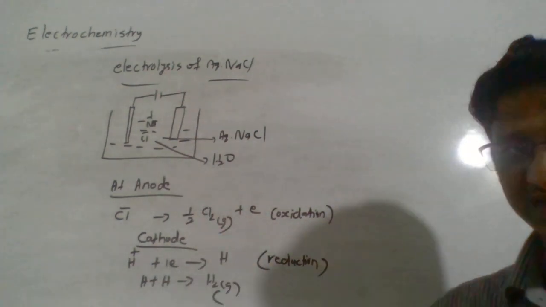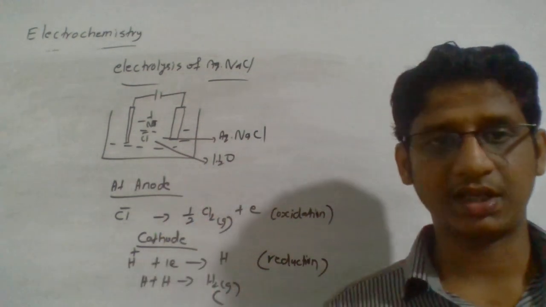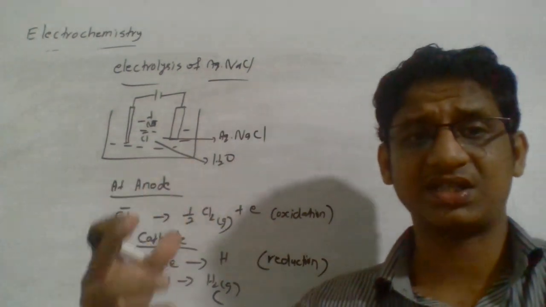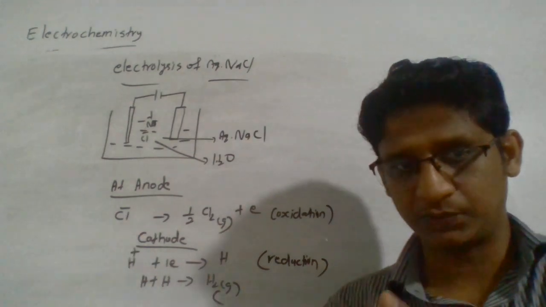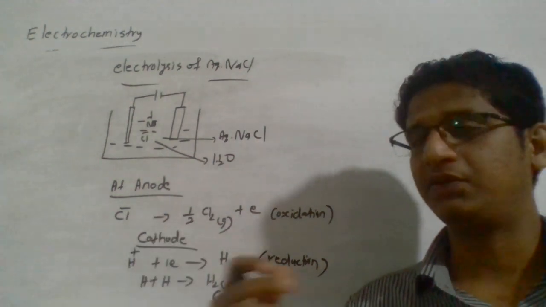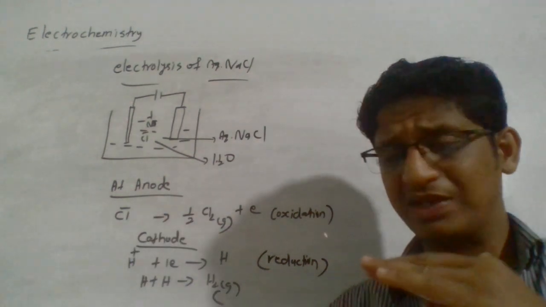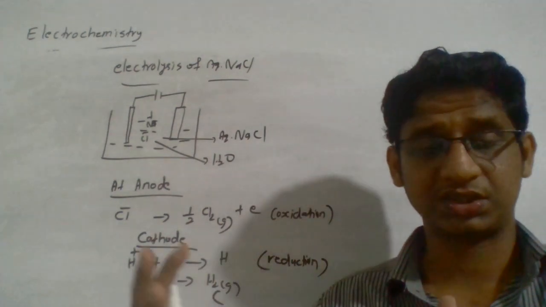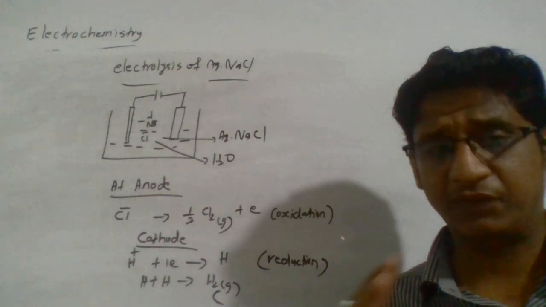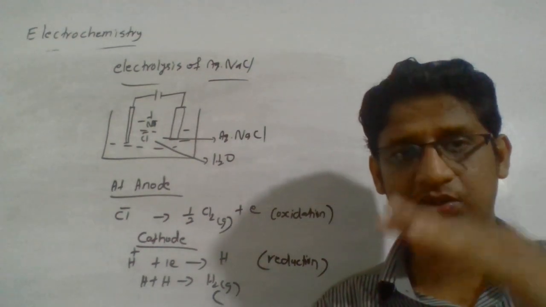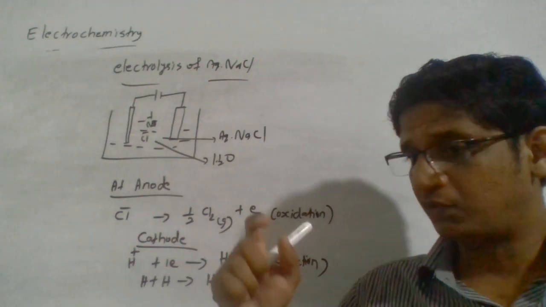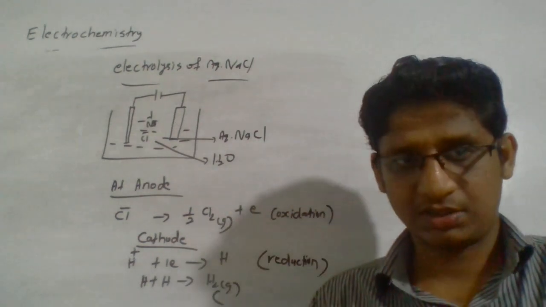But at the anode, there is a possibility that water can be oxidized to oxygen. That is also a possibility. Those having a higher oxidation tendency will oxidize. If you compare the standard reduction potential values, you actually observe that water has more tendency compared to chlorine.